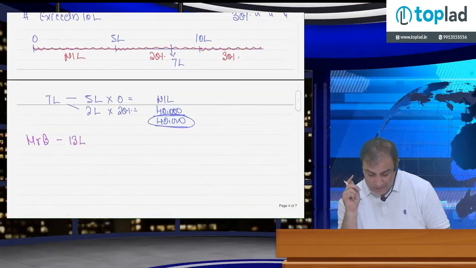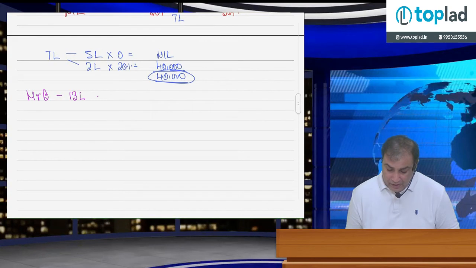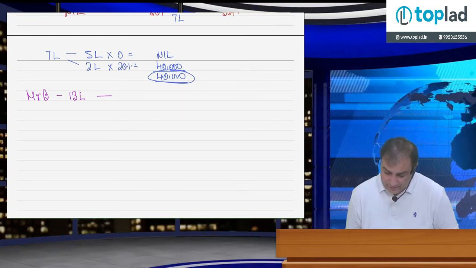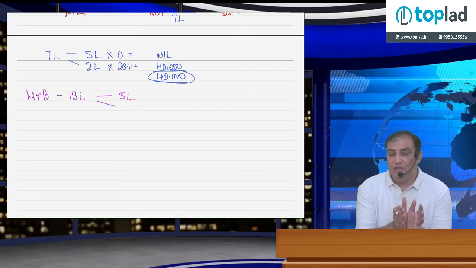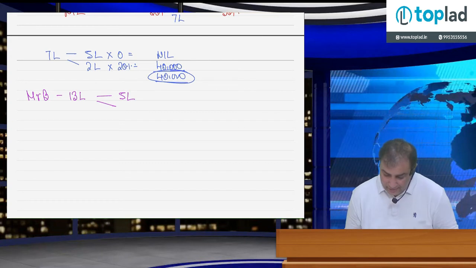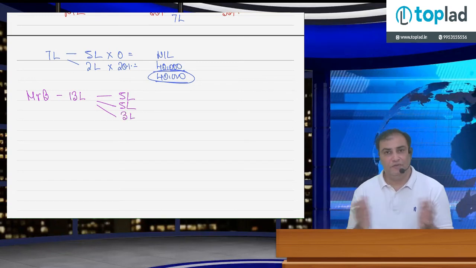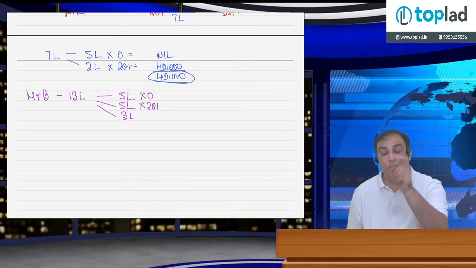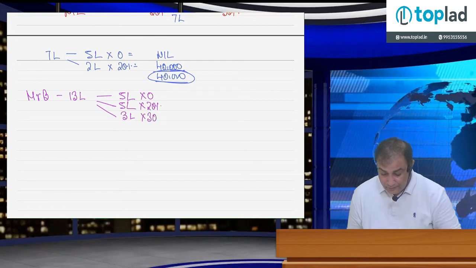In case of a super senior citizen, the part of the income out of 13 lakh which falls between 0 to 5 lakh is 5 lakh. The part which falls between 5 lakh to 10 lakh is again 5 lakh. And the part which falls between 10 lakh to 13 lakh is 3 lakh. So 5 plus 5 plus 3 equals 13. Yes, we have calculated correctly. Multiply 0, multiply 20%, no 5% slab rate for a super senior citizen, and multiply 30%.